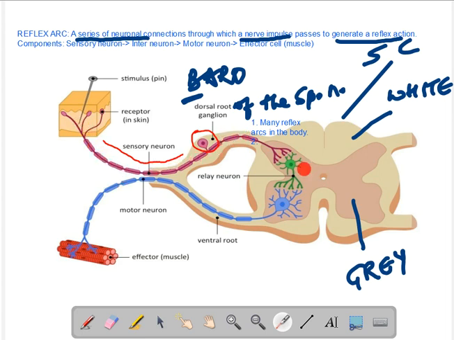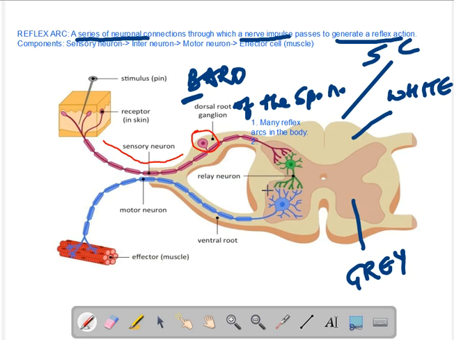Now there is just too much of a task that has been done. The signal has been taken, processed, and sent back with information for necessary action. So you will move your arm away from the site of the pin, and this action barely takes a fraction of a second. So this is what a reflex arc is and how it works.